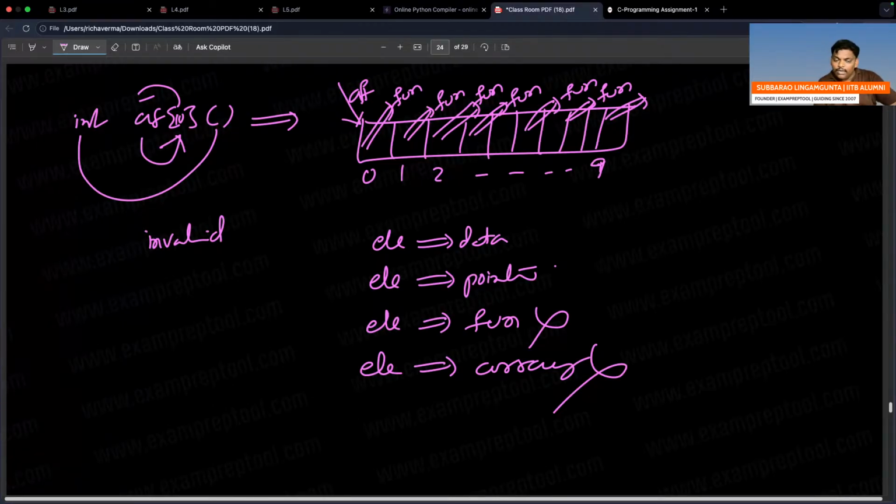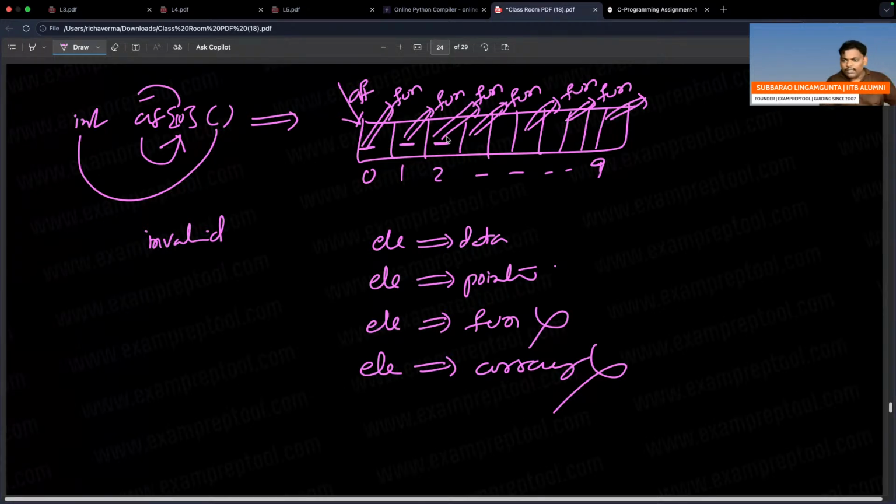So remember what he's saying. AF is an array which contains 10 slots, where everyone is a function which will return an integer. Here function, there function. So remember, an element cannot be a function. Element cannot be an array. Array elements cannot be arrays or functions. Array elements are data or pointers.